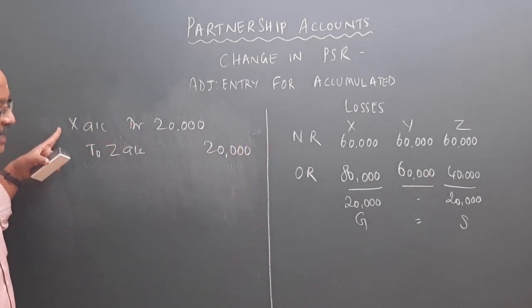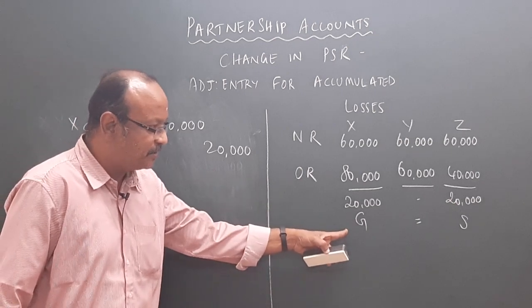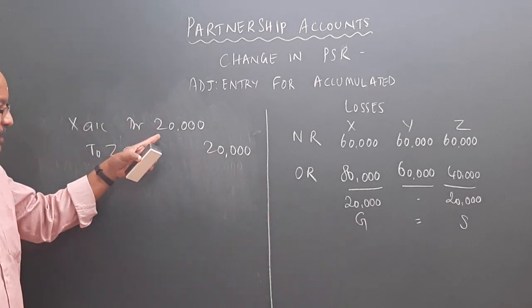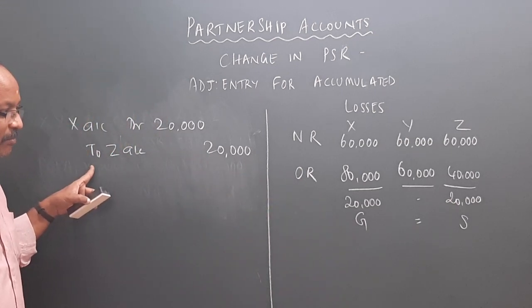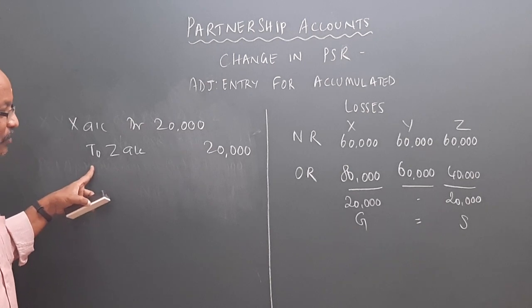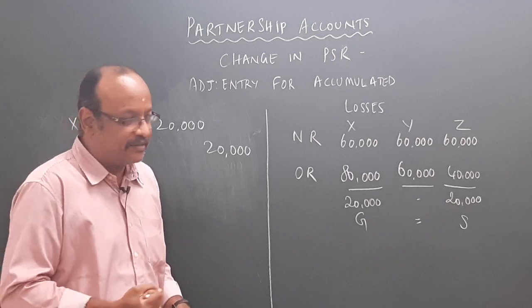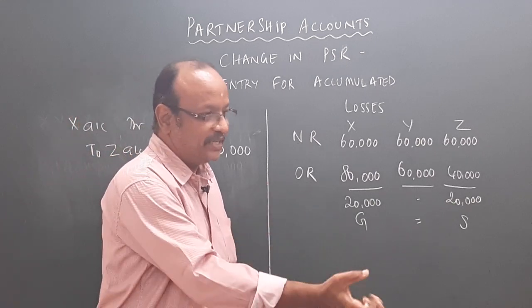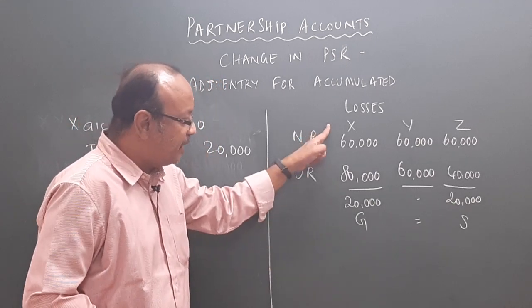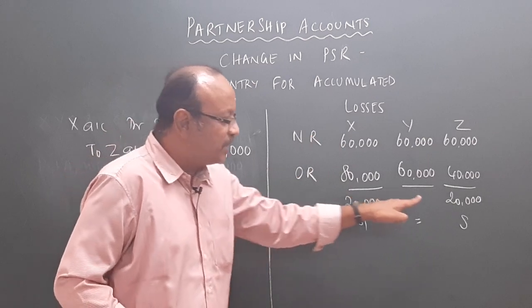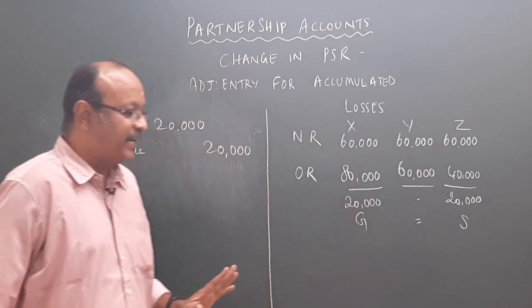X account, because he is gaining 20,000, is debited 20,000 rupees and the same amount is credited to Z account. We are taking 20,000 rupees from X and it is given to Z because X is gaining 20,000 and the same amount is sacrificed by Z.